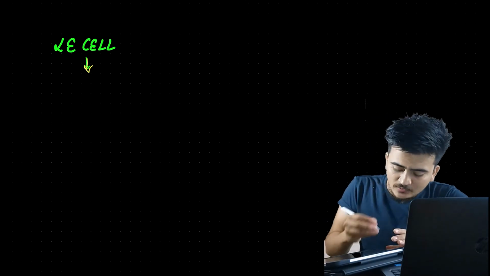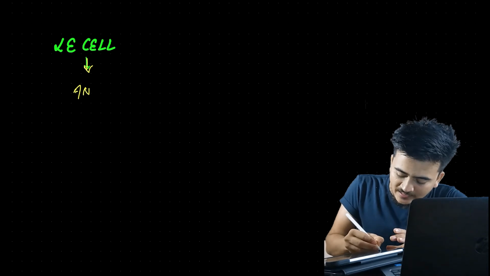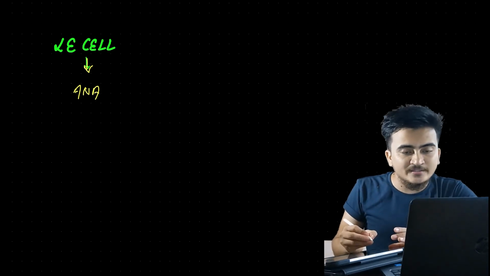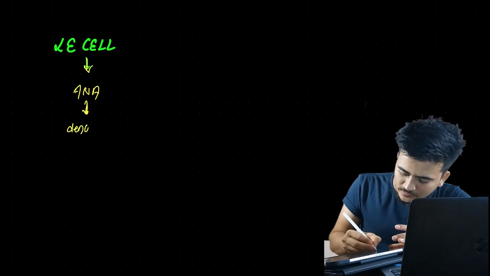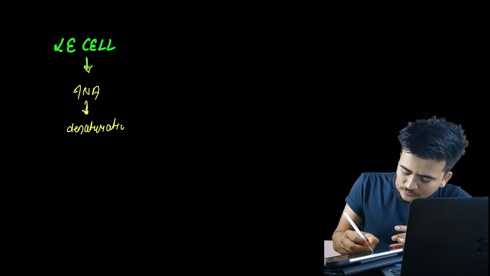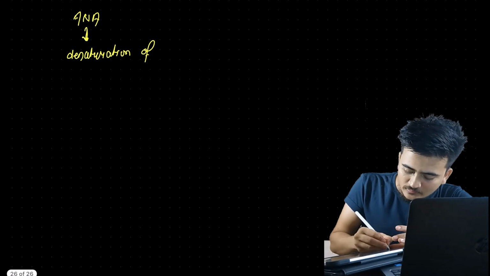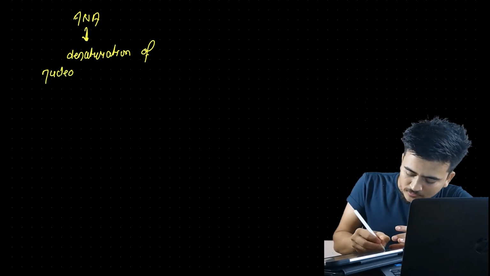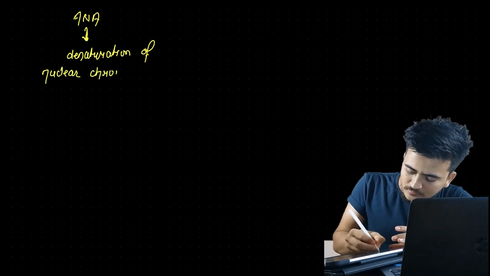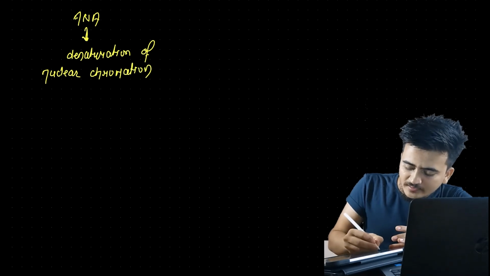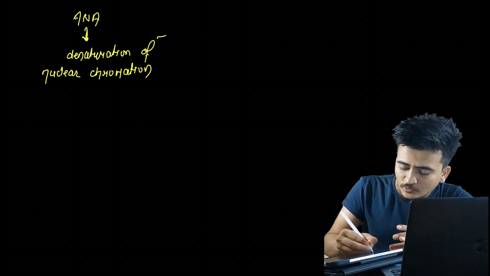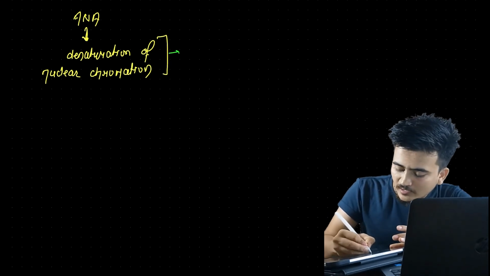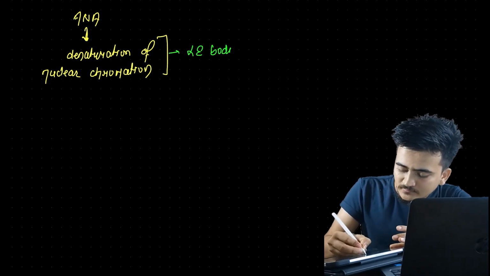What I'm saying is there is ANA, the anti-nuclear antibody. It will cause denaturation of nuclear chromatin. Denaturation of nuclear chromatin or damaged nuclear chromatin are called LE bodies.